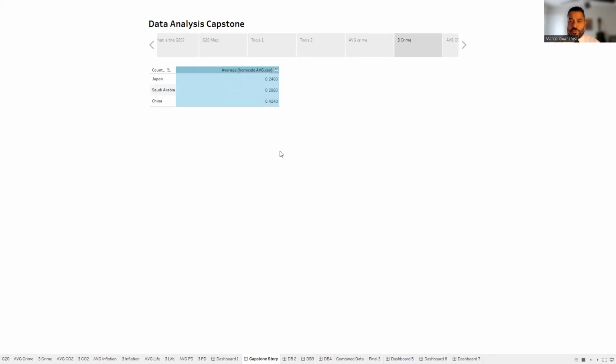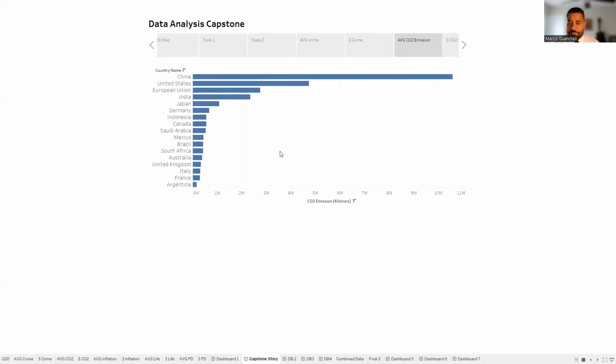The next category we're going to study is CO2 emissions. CO2 emissions is measured in kilotons, the average kilotons emitted between the years 2017 and 2021. Here you can see China has over 10 million kilotons on average for those 5 years, followed by the United States and India.